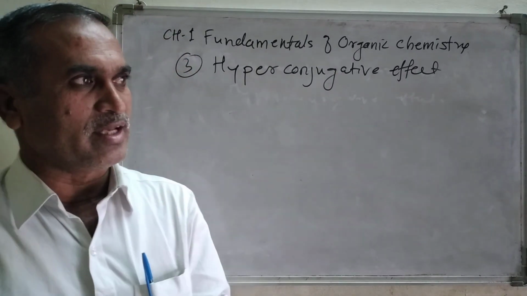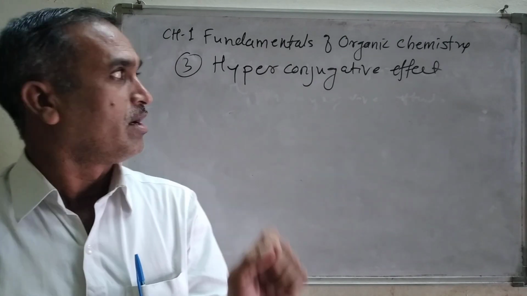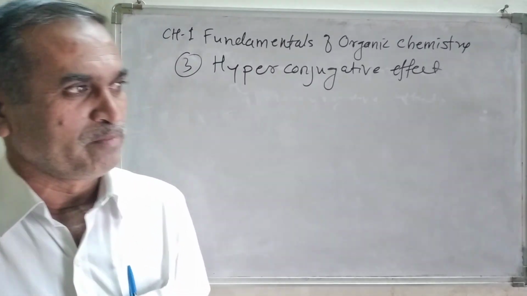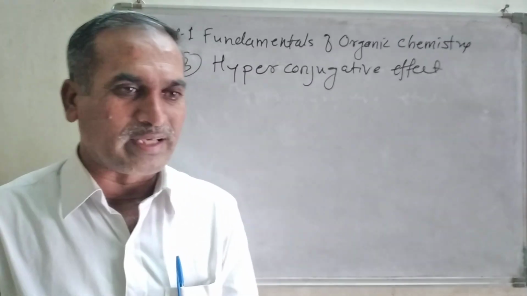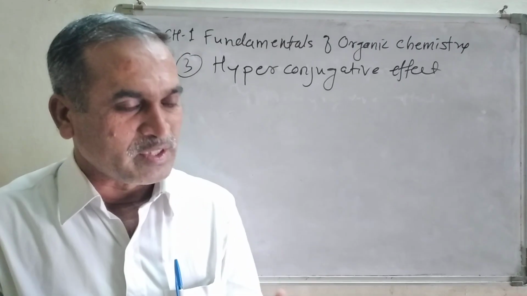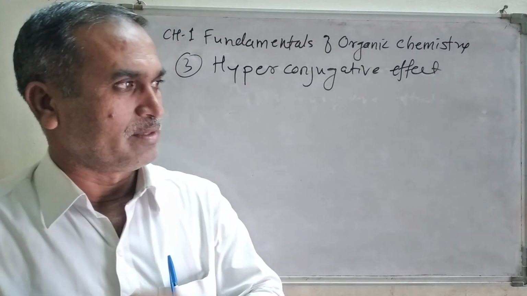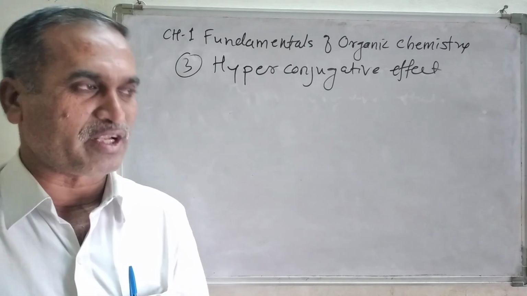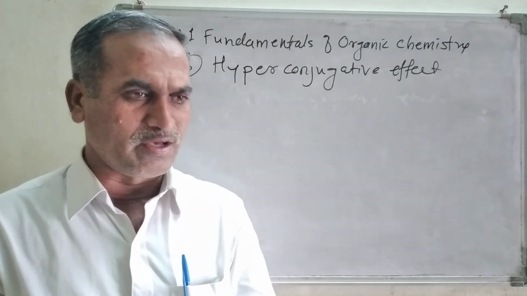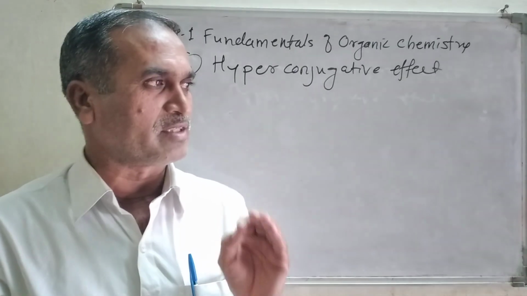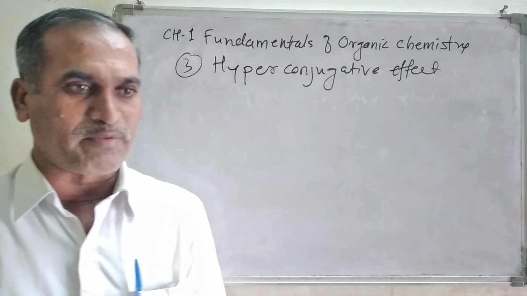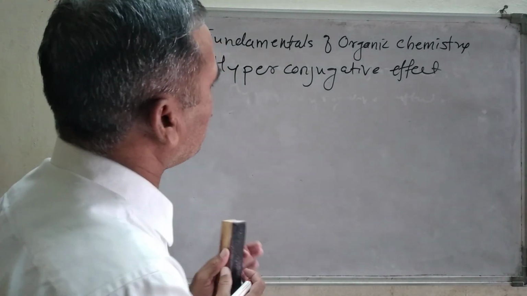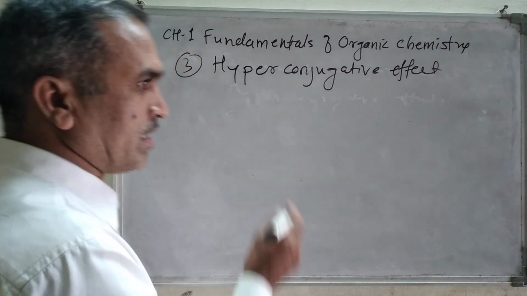Now let us look at some examples. What is the hyperconjugative effect? Explain with a suitable example. I am going to take some suitable examples, and from that you can get a clear understanding of the hyperconjugative effect. Just now we have seen the definition. It is very simple: the hyperconjugative effect is a modification of the resonance effect, but it operates via a sigma bond. Now let us look at some examples here.